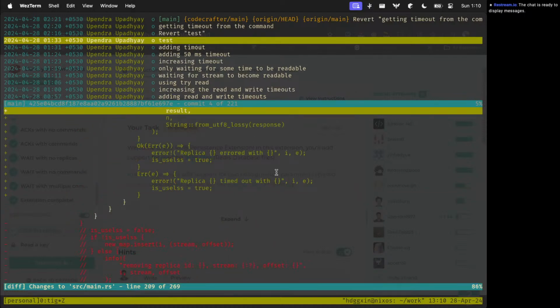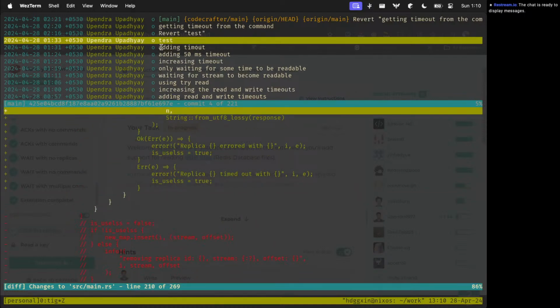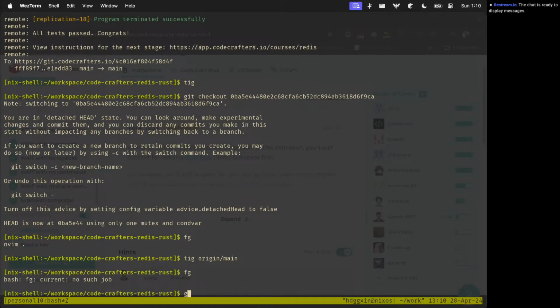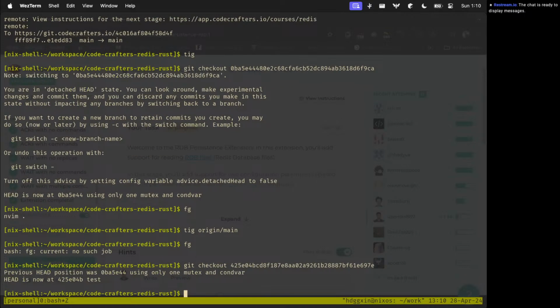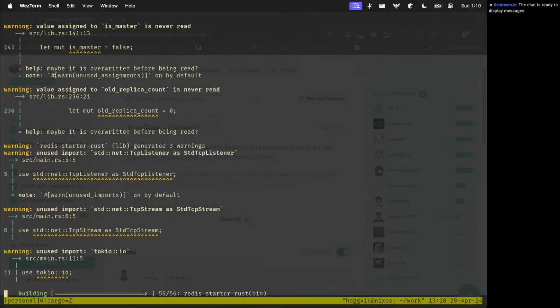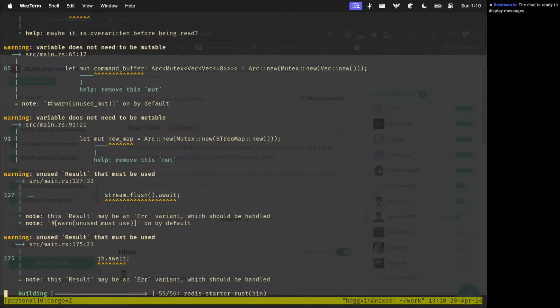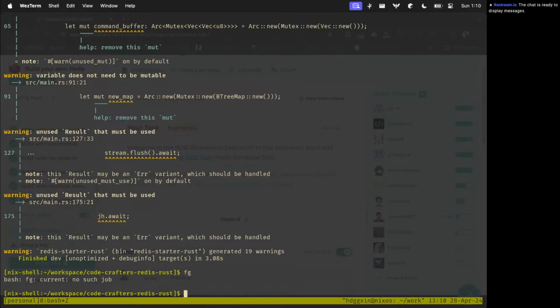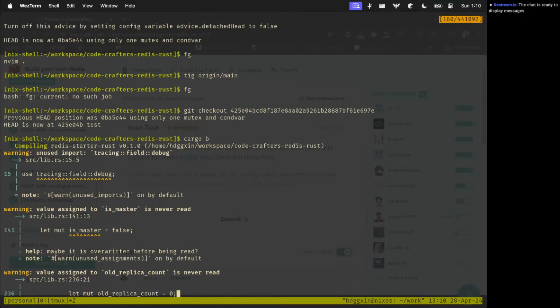If we come to this commit id, I'll try to build it. Let's do cargo build. Build-wise it will work, but there was some issue that the whole thread kept waiting. That is still not solved.